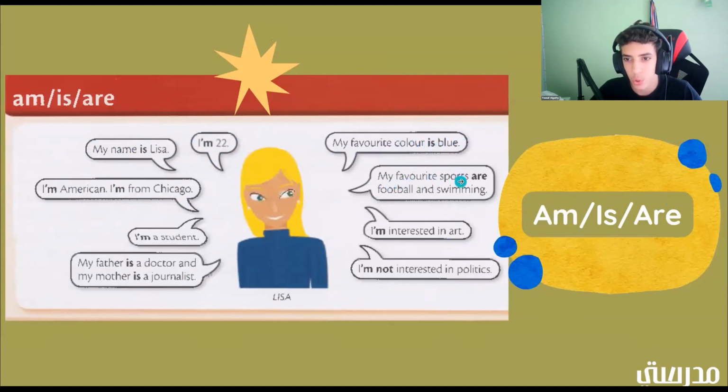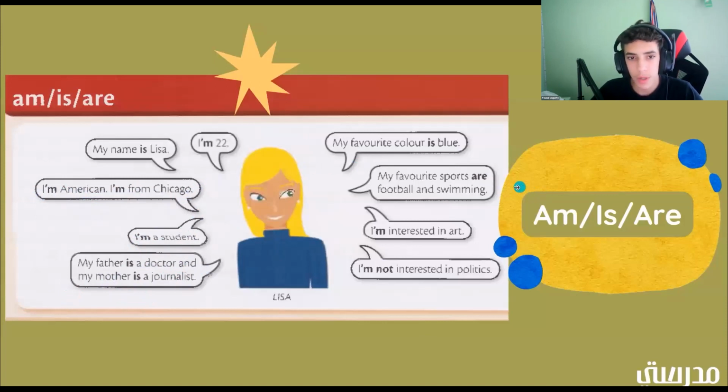My favorite sports are football and swimming. I'm interested in art. I'm not interested in politics. My father is a doctor and my mother is a journalist. I'm a student. I'm American. I'm from Chicago.